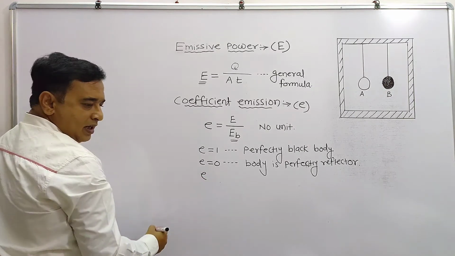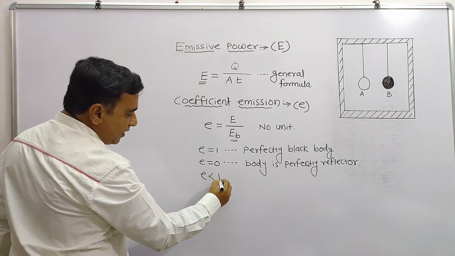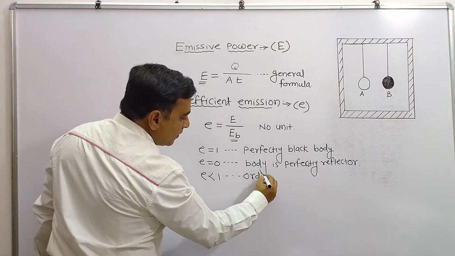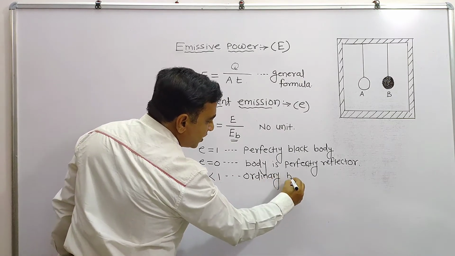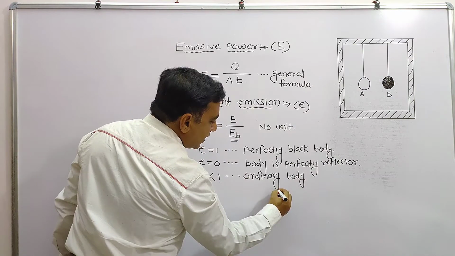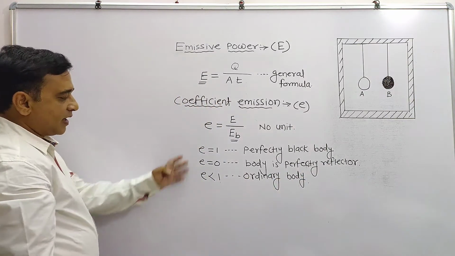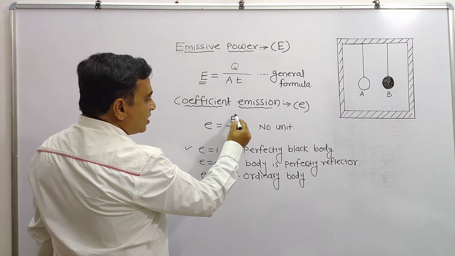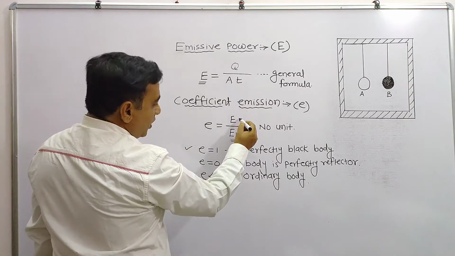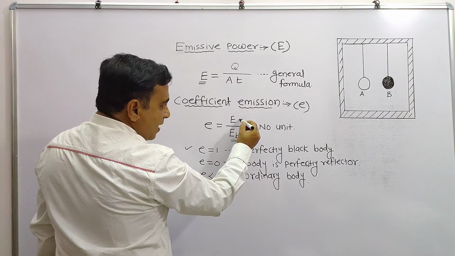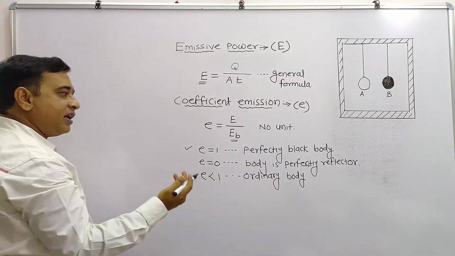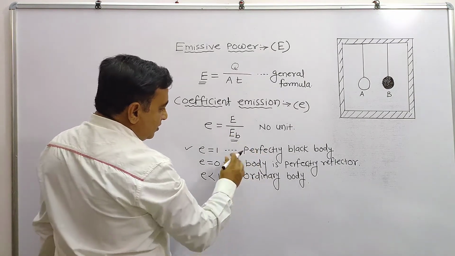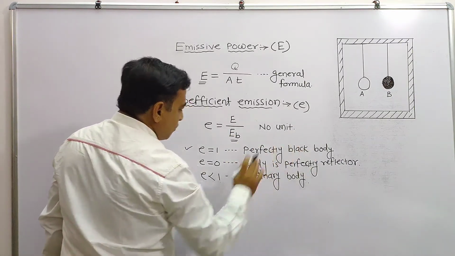If E is less than 1, at that time the body is an ordinary body. And hence we are going to know about all these criteria. We think about why it is 1: whatever the emissive power of a body, if it absorbs the total amount of radiant energy that falls on it, that means both are equal. At that time the ratio is equal to 1, and the body is a perfectly black body.